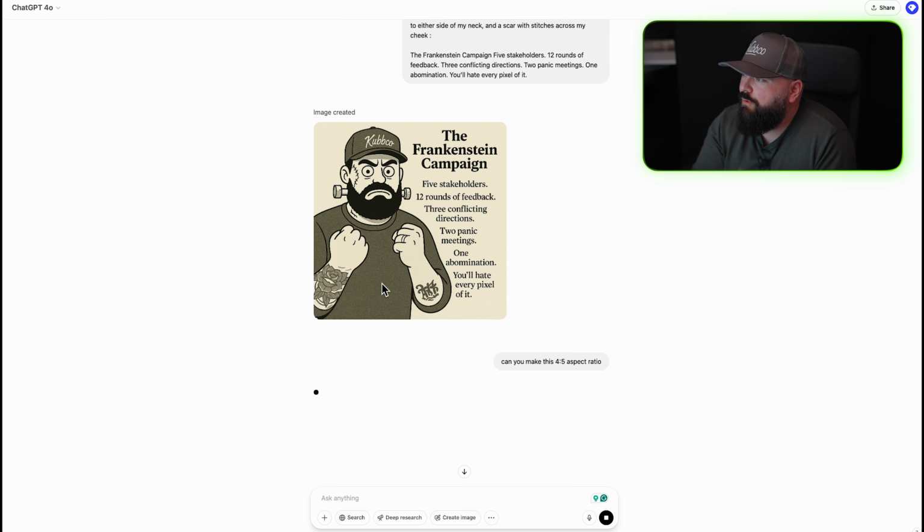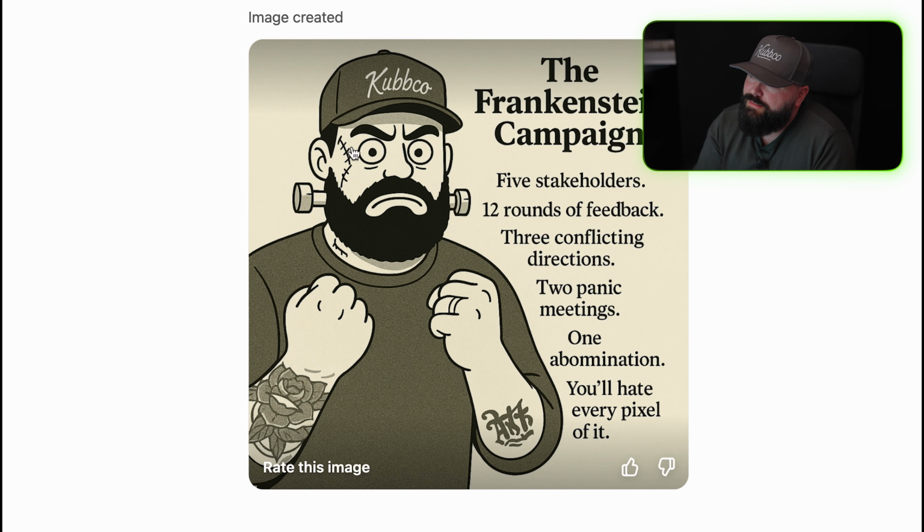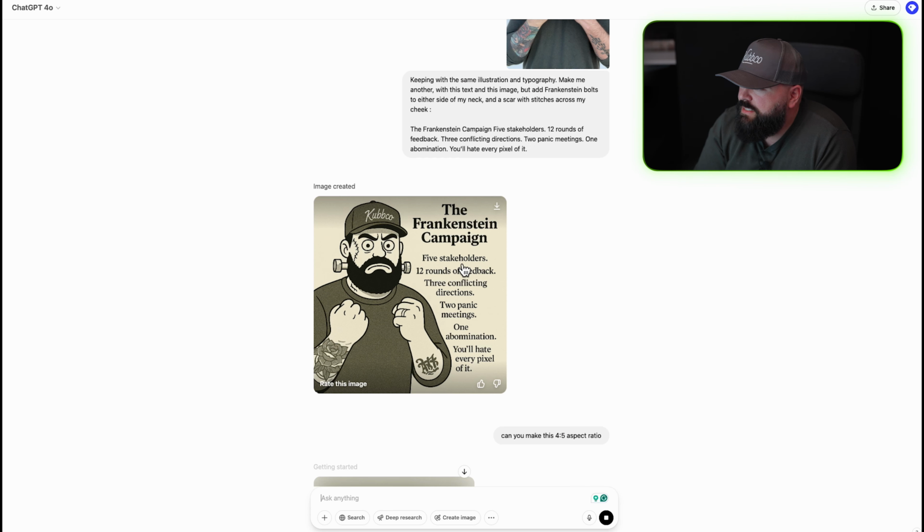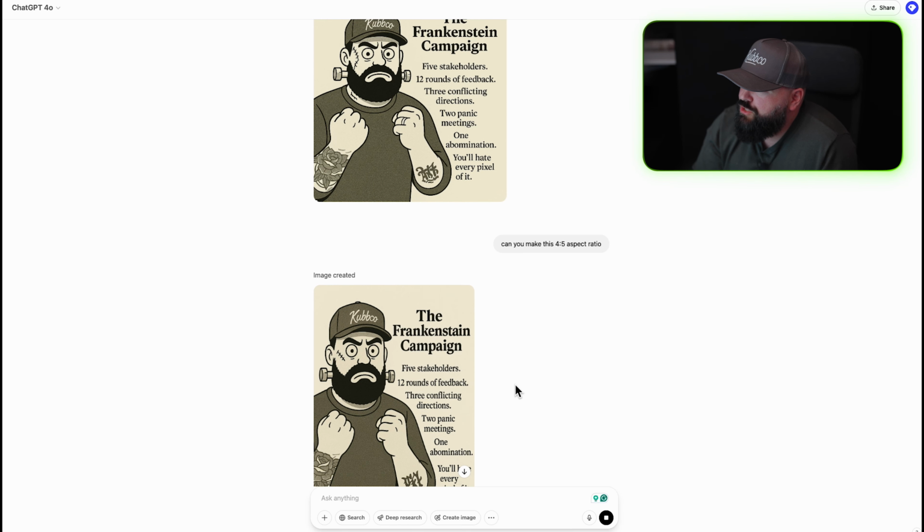Let's see. Oh God. Okay, but I love this, guys, come on. This is so good. You gotta love this. It's even getting the text right. I think there's a problem sometimes with ChatGPT and other generative AI tools, is that the text just always messes up. You can never really get it right. I don't think you can do this in one go yet, but I think this is okay because it feels Frankenstein to me, and it is also kind of a Frankenstein project here. But I love that it gets the Kubco right, it gets the tattoos. It kind of just stretched it a bit.